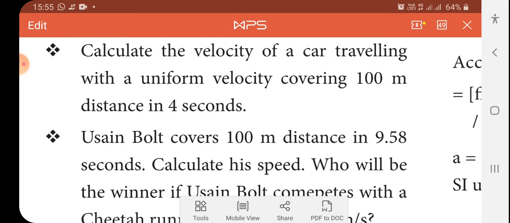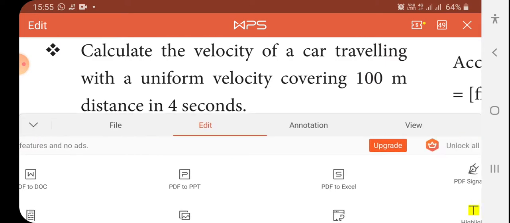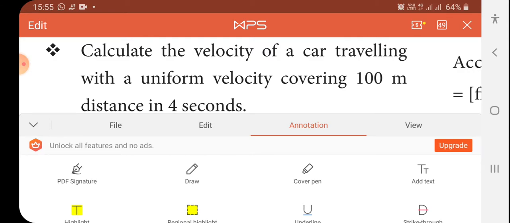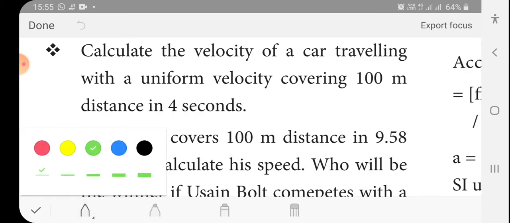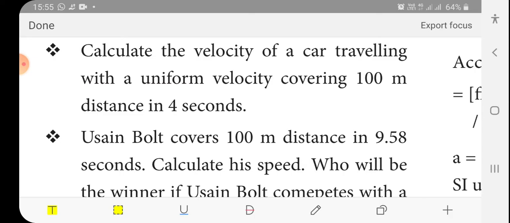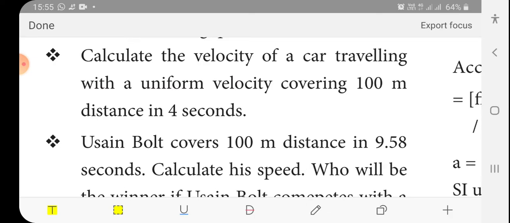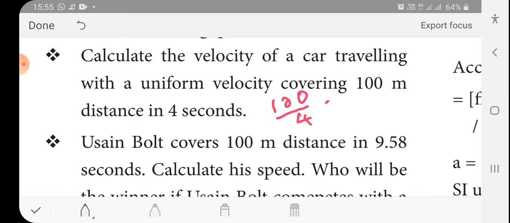So, what is the distance given here? 100 meters. And what is the time given here? 4 seconds. Then your velocity is distance by time, 100 by 4, 100 divided by 4. What will you get? 25 meters per second. This is the answer for your first question.